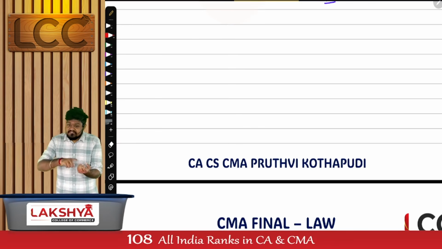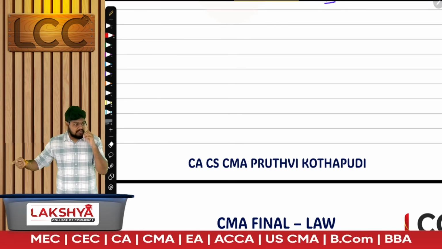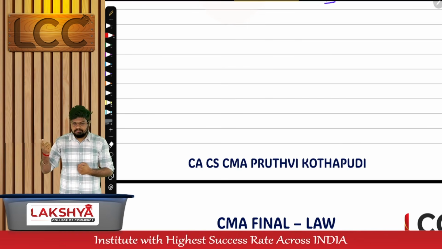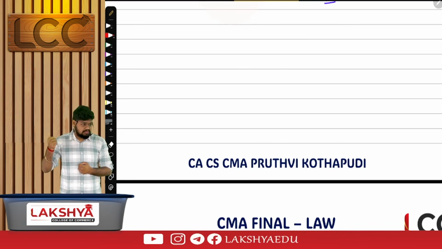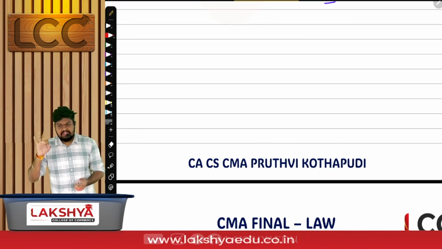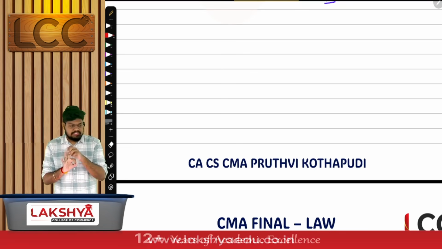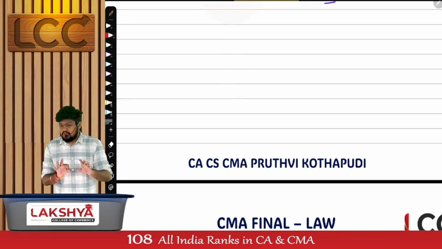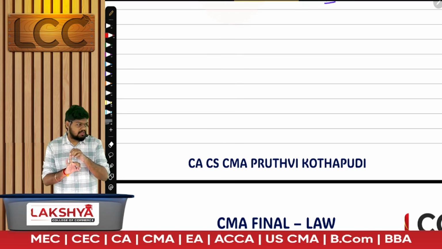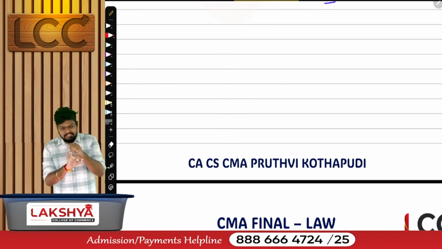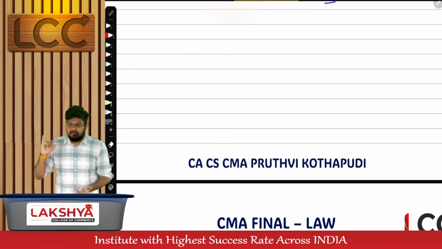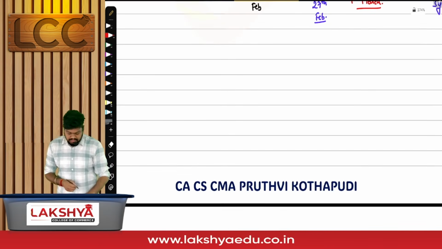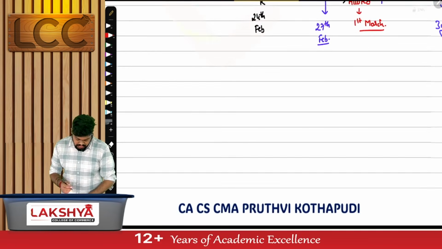But if the name is reserved and the company is also incorporated, then who will pass order? Who made a mistake? Subscribers to memorandum. Who will pass an order? CRC for cancellation of name in 3 categories. Either, what is the first option? Change the name by passing an ordinary resolution. Original topic was special resolution. Second topic, winding up. But that winding up logic is not required if you have not even started the business. I'll go for strike off of a name. Is it fine? There is a concept called what? Cancellation of name.